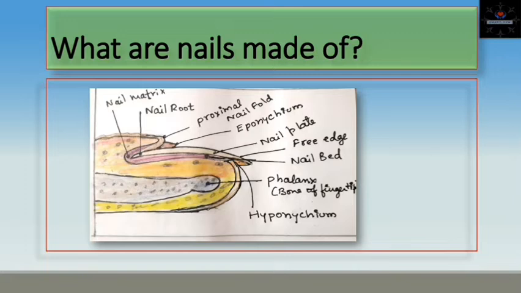Free edge. It is the part of the nail that extends beyond the fingertip and can be filed into shape. The free edge contains only dead cells and it is not attached to any skin.